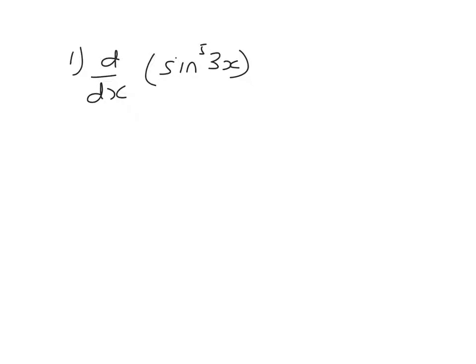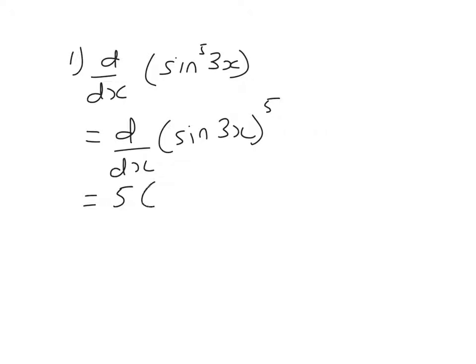Right, this is how you differentiate sine fifth 3x. That of course means sine 3x to the power of 5. So I find it quite helpful at times to write it like that. And then the chain rule says if you've got a bracket to the power of 5, when you differentiate it, it's 5 times that bracket to the power of 4.